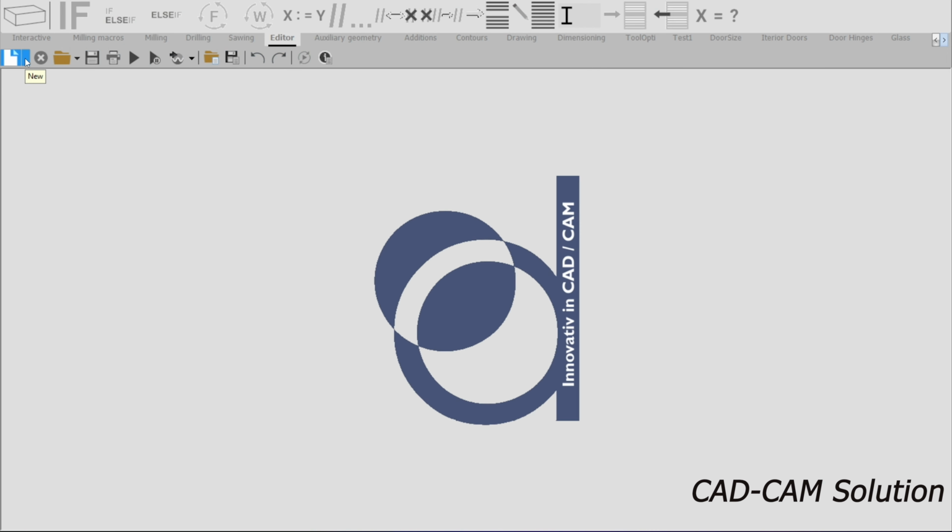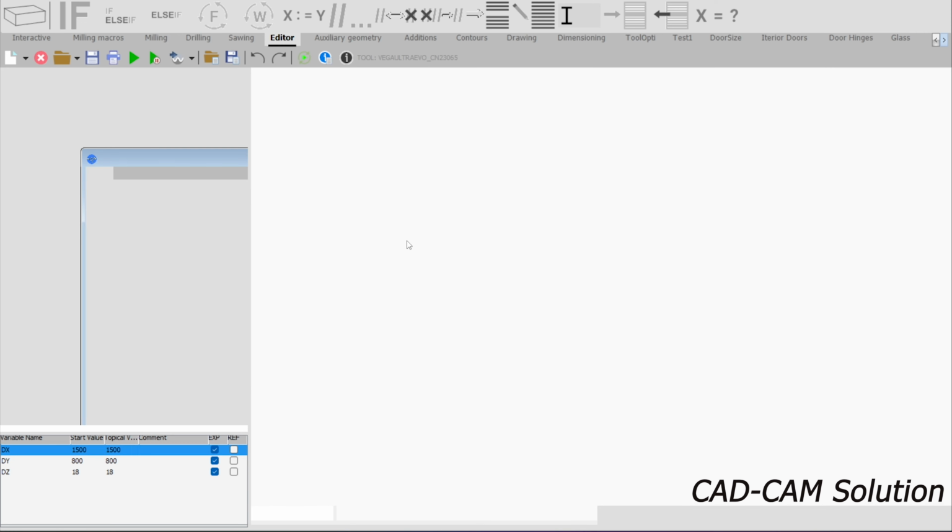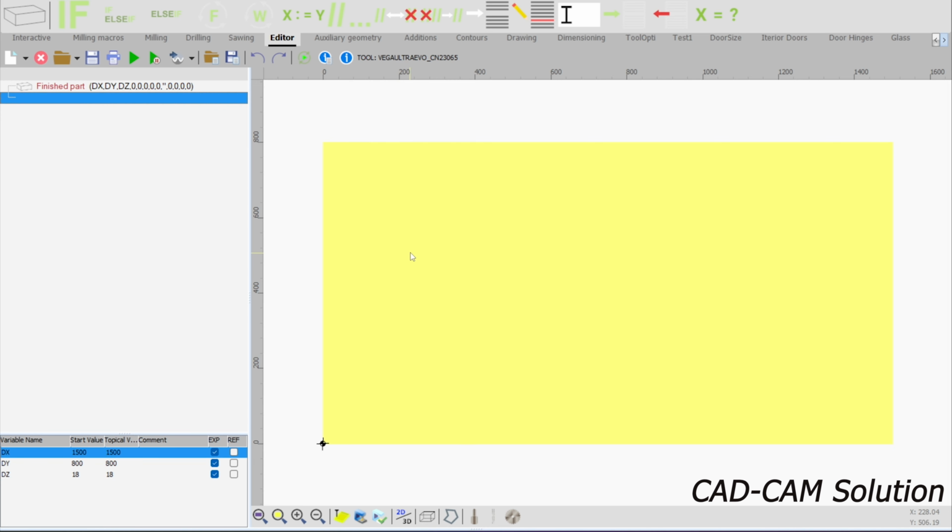Close. If you open this list, you should have a new template panel. That's the way how you can create a template and get a quick access from this list.